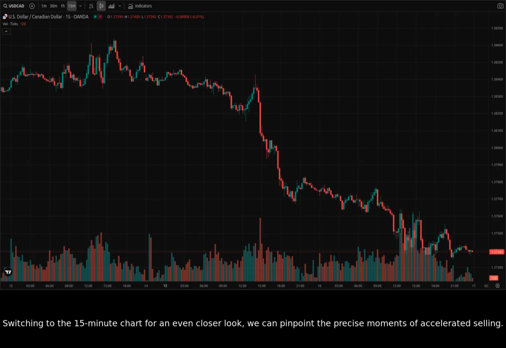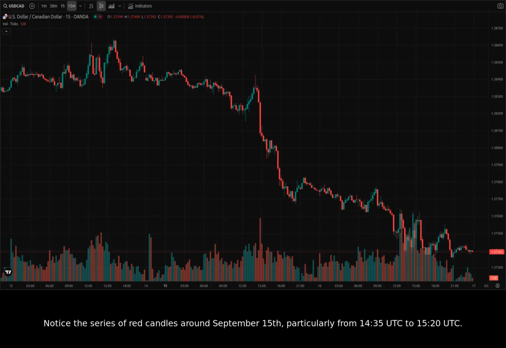Switching to the 15-minute chart for an even closer look, we can pinpoint the precise moments of accelerated selling. Notice the series of red candles around September 15th, particularly from 14:35 Universal Time Coordinated to 15:20 Universal Time Coordinated. Here, the price dropped from 1.38216 to approximately 1.38027, then continued lower towards the current close.